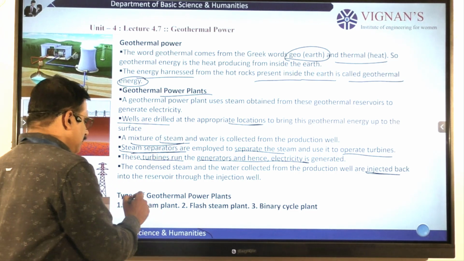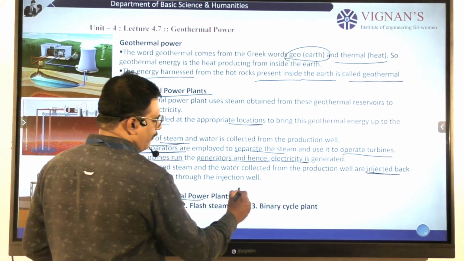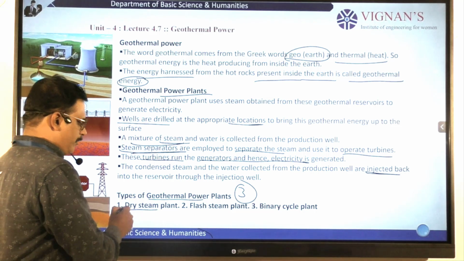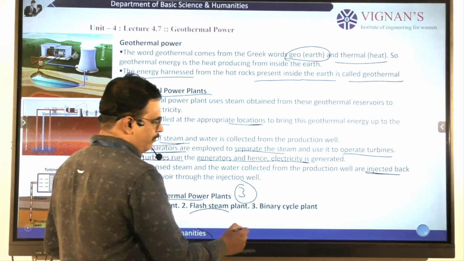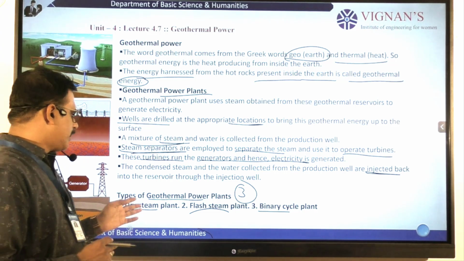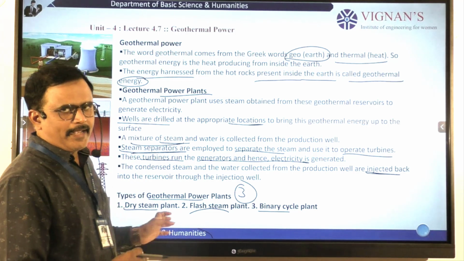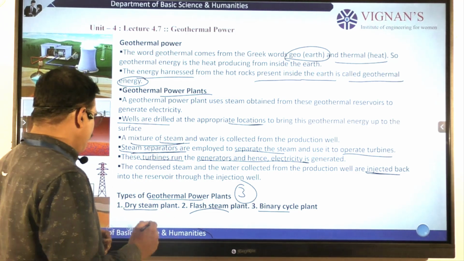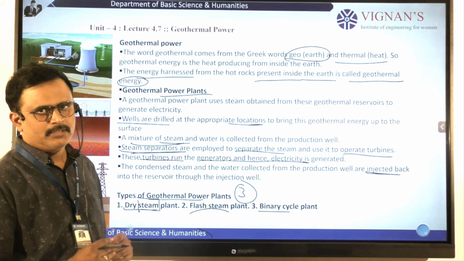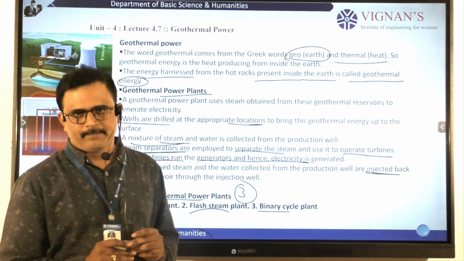These geothermal power plants are of three types. Majorly we observe three types of geothermal power plants: one is dry steam, the second one is flash steam, and the third one is the binary cycle plant. So what is the difference between dry, flash and binary? In dry steam, we simply use steam only, nothing else. We apply only the vapors of the water to run the turbine.